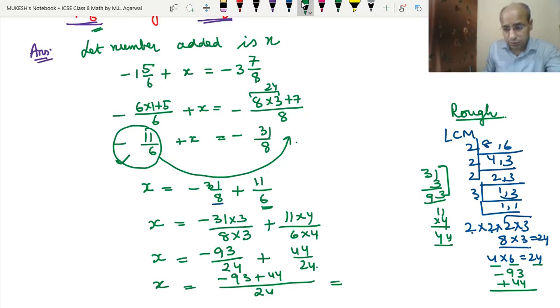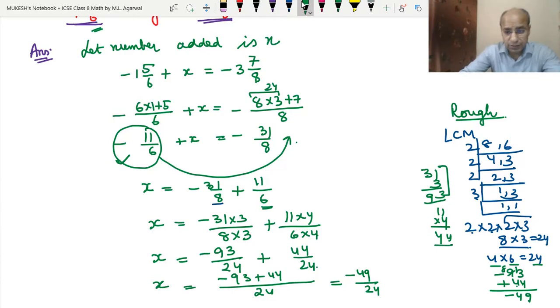Okay, so we will take 8 here, then 1 here. So 13 minus 4 is 9, and 8 minus 4 is 4, but we will put the sign of this number, so minus 49. So we got the answer minus 49 upon 24. Now again here the denominator is less, numerator is more, so it is an improper fraction.